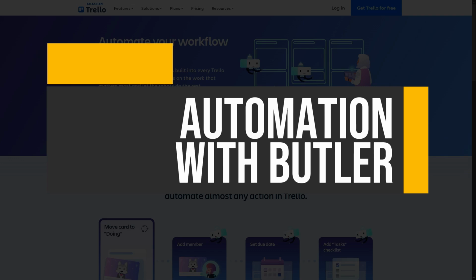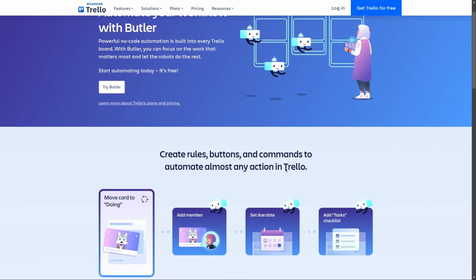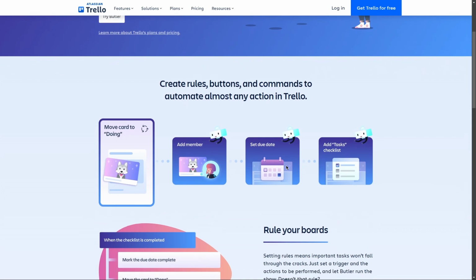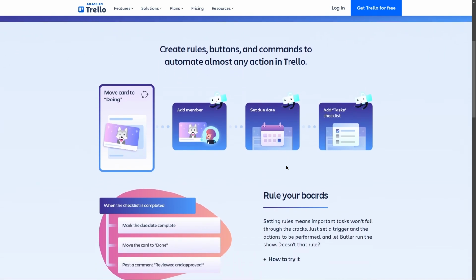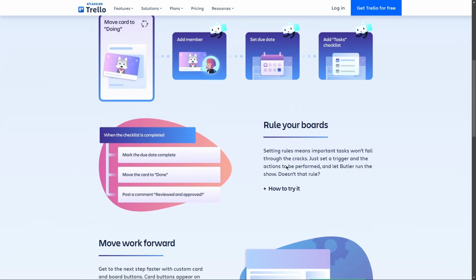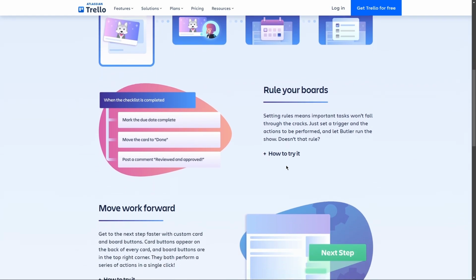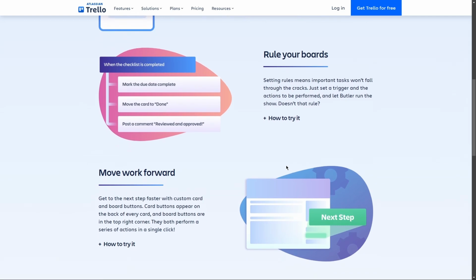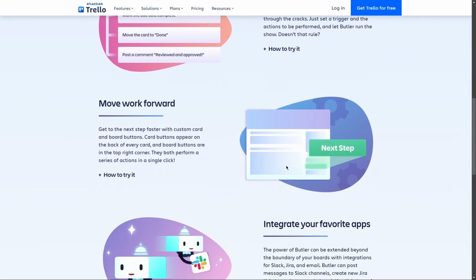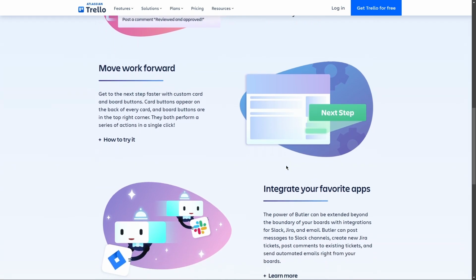Automation with Butler. Butler is Trello's built-in automation tool that simplifies repetitive tasks through no-code automation. Users can create rules and buttons to automate actions like moving cards or setting due dates based on triggers. This feature allows teams to focus on critical tasks while Butler manages routine actions, significantly enhancing productivity and workflow efficiency.